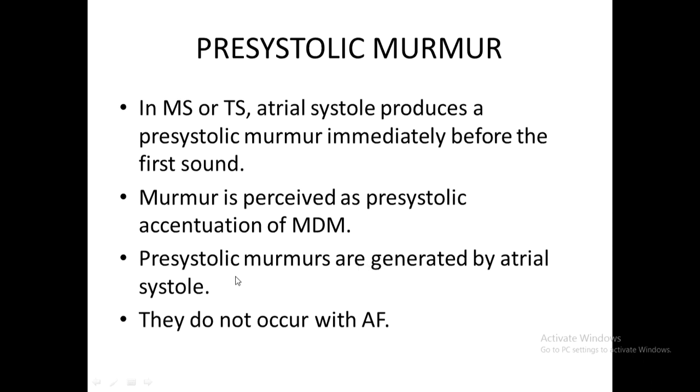Pre-systolic murmurs are generated by atrial systole. So if there is atrial fibrillation, there is no question of pre-systolic accentuation, even in MS or TS, because the atria is not contracting with power. So this pre-systolic accentuation of the MDM disappears if the person has AF. They do not occur with atrial fibrillation. Okay.